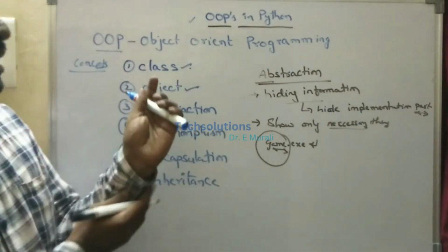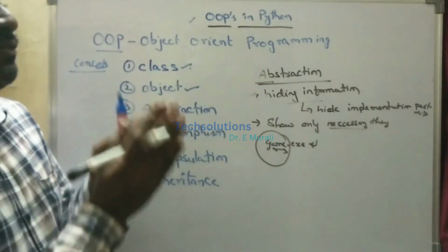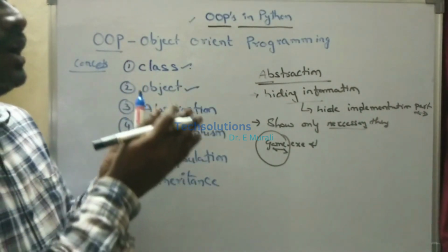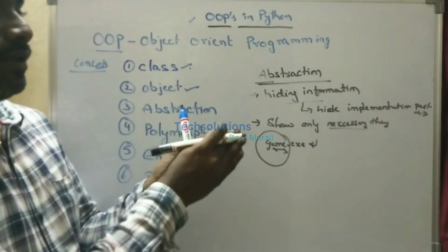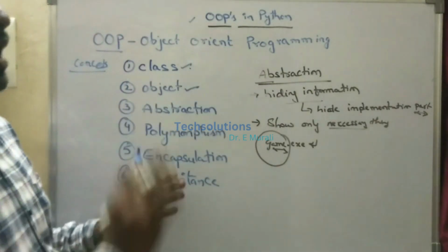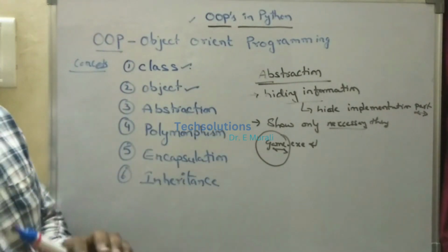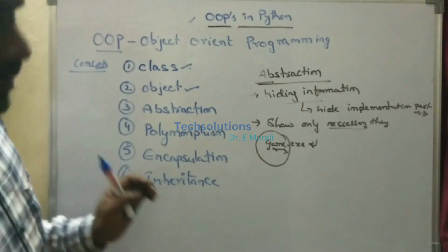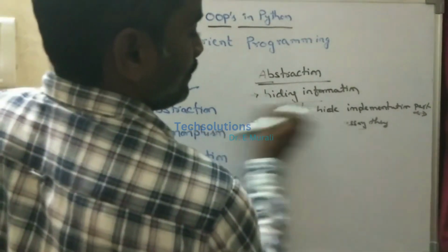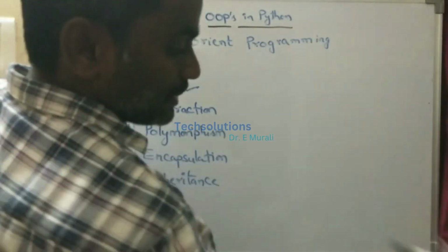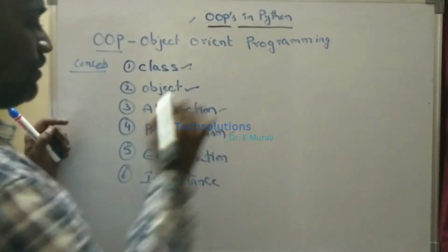Abstraction is simply hiding the information which is not necessary to show. Everything else will be hidden. That is called abstraction. Clear? Next, what is the next one?